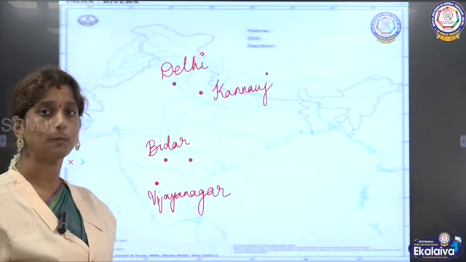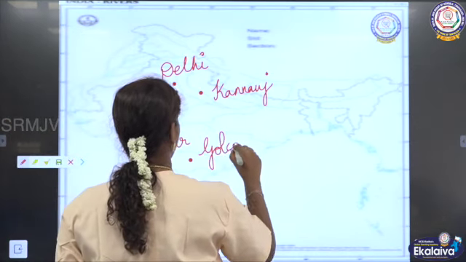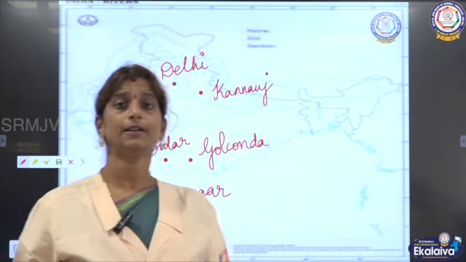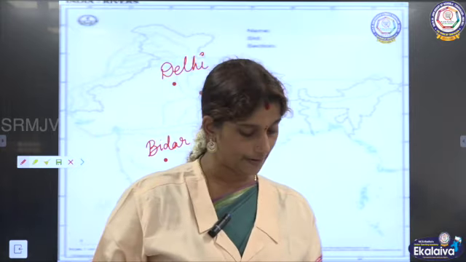And one more place, which is Golconda. So these 5 places are the important capitals of the medieval period, right?